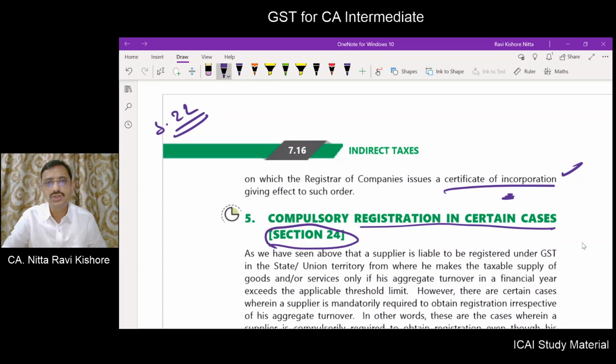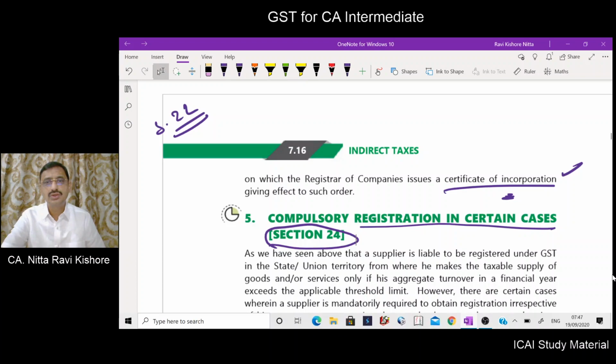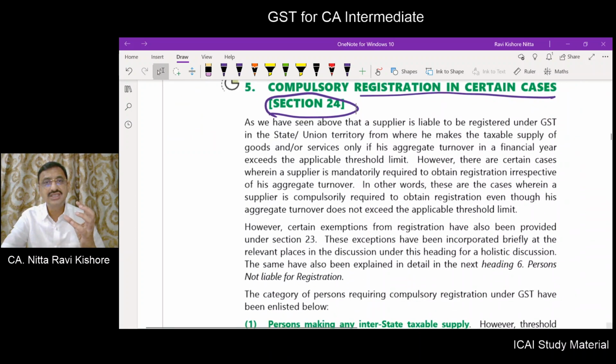Section 22 states that you are liable for registration only when you exceed a threshold limit. But what does section 24 state? Section 24 states that sometimes you are required to get mandatorily registered irrespective of your aggregate turnover.